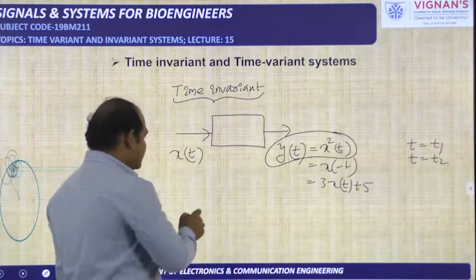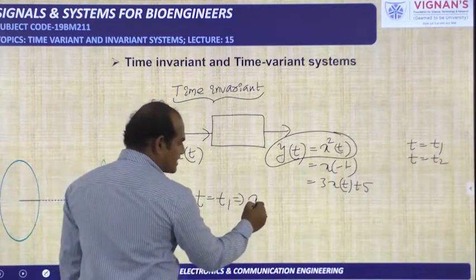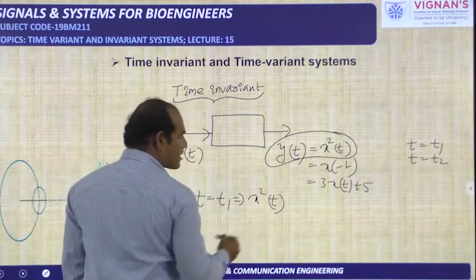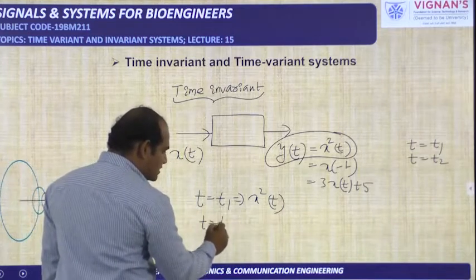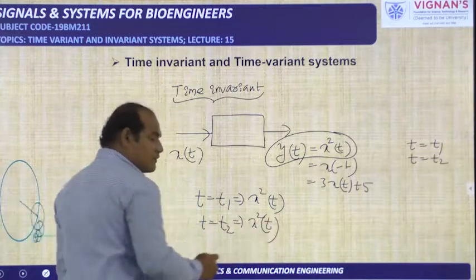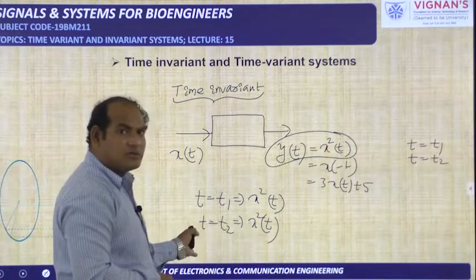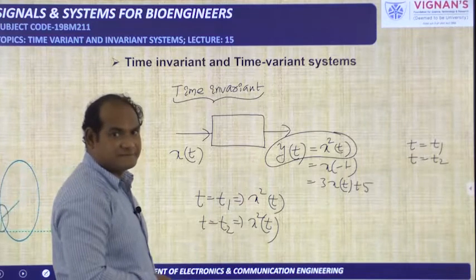At t is equal to t1 it is giving x square of t, and at t is equal to t2 also it is providing x square of t only, if you provide x of t as the input. So the relationship between input and output is not changing.